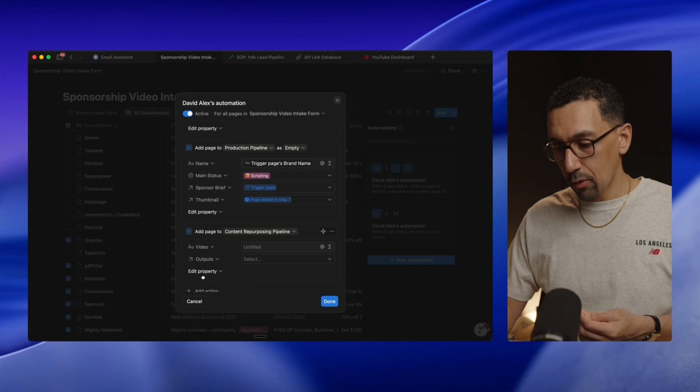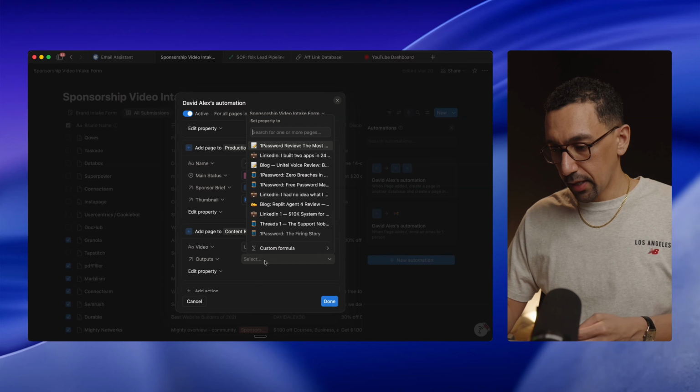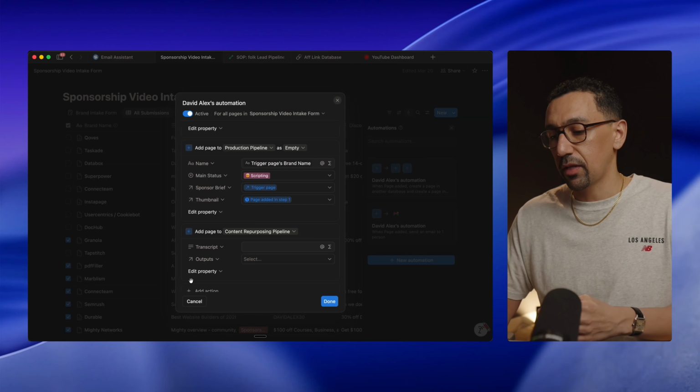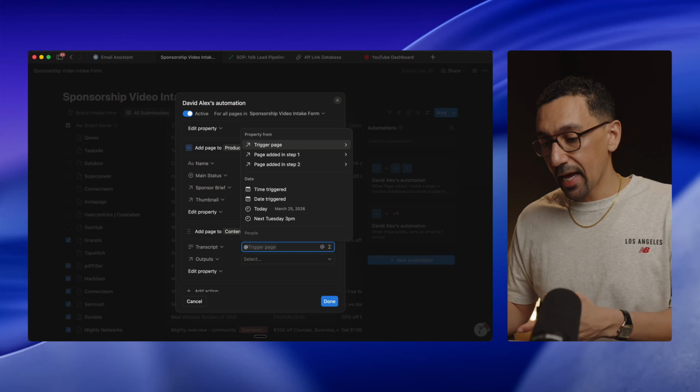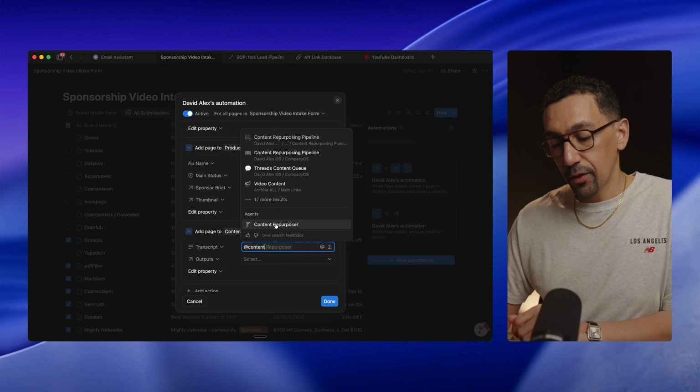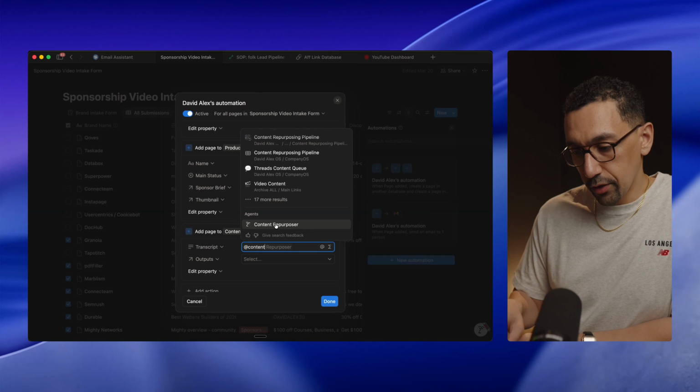So let's go to outputs and let's take a look at one of these outputs. Now, let's take a look here at videos where I'm just going to change this to transcript because this is basically a field that is a text block that I really want to leverage. So what I could do here is put the @ sign and then trigger a specific agent. All right, so the agent I am going to trigger is the content repurposer.